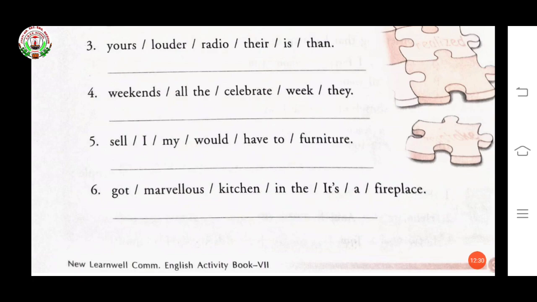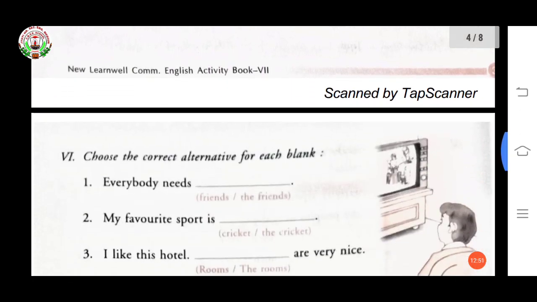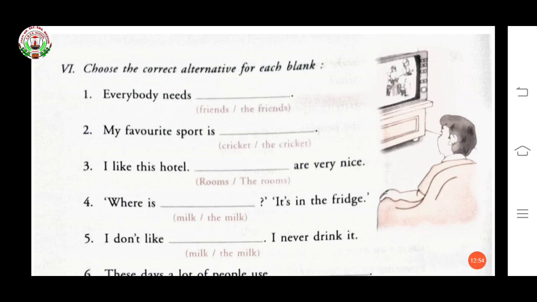Now sixth one, got marvelous kitchen in the it's a fireplace. It's got a marvelous fireplace in the kitchen. Here this exercise is finished. Now come to the next. Choose the correct alternative for each blank.